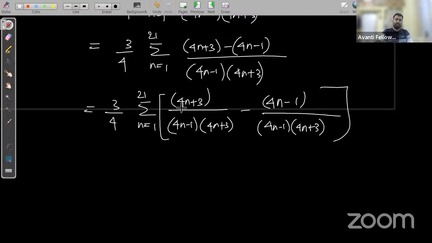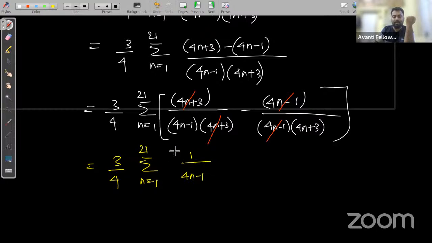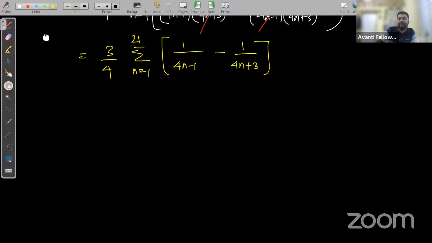See here, 4n plus 3 and 4n plus 3, 4n minus 1 and 4n minus 1, they are cancelling each other. So finally what we are having? We are having 3 upon 4 summation n is equal to 1 to 21, 1 upon 4n minus 1 minus 1 upon 4n plus 3. Clear? Clear, guys? Now we can see the magic.